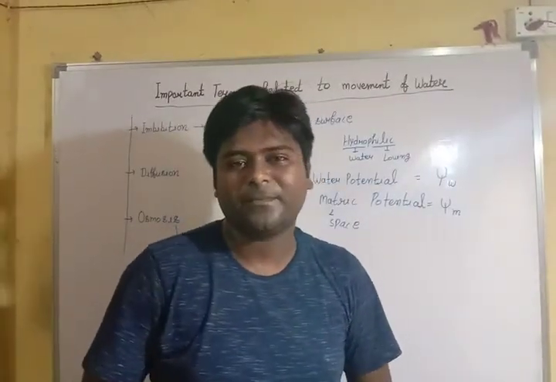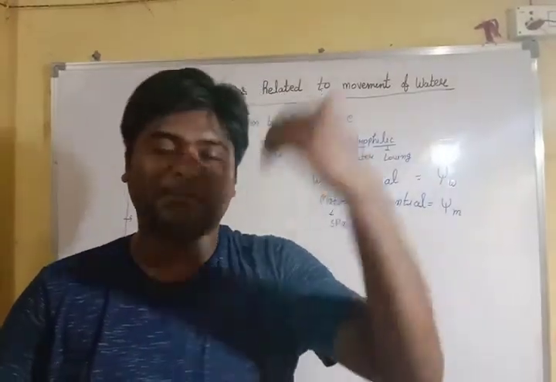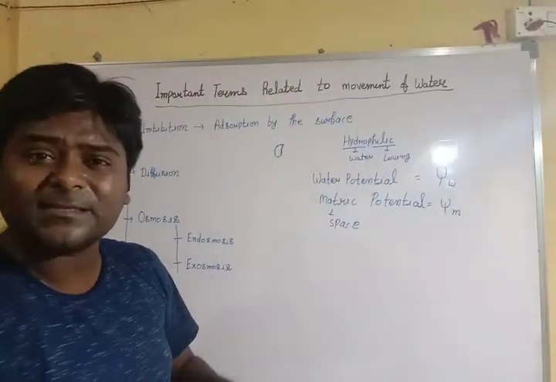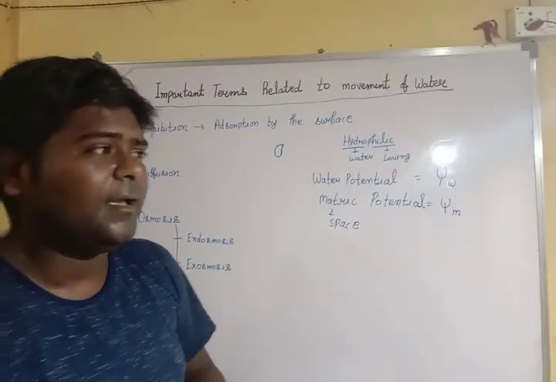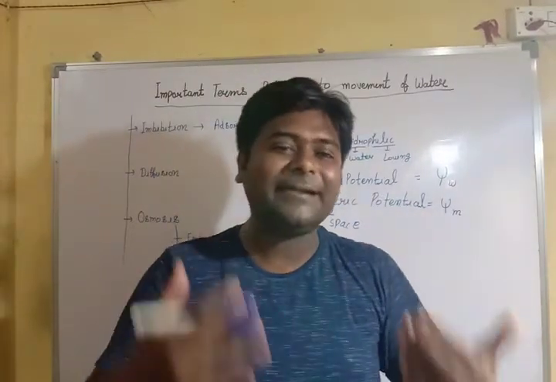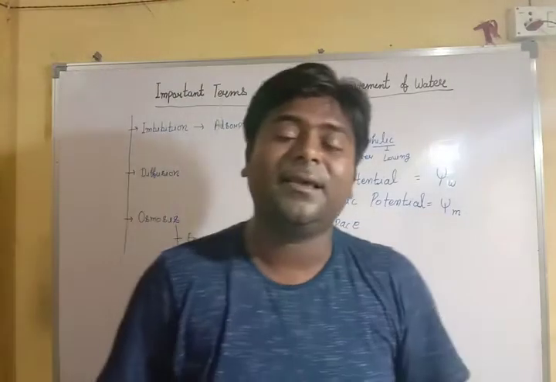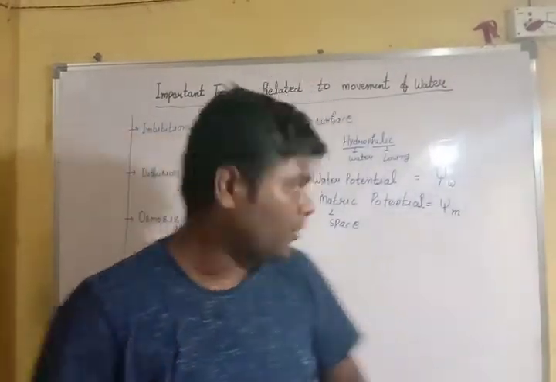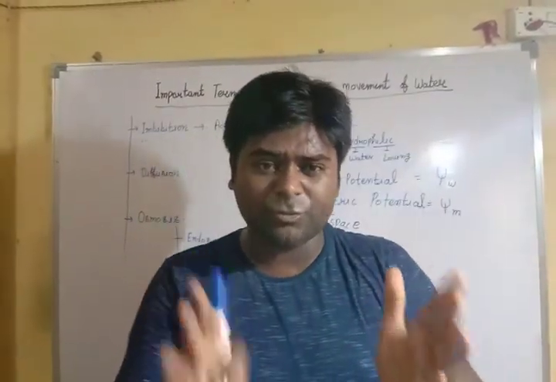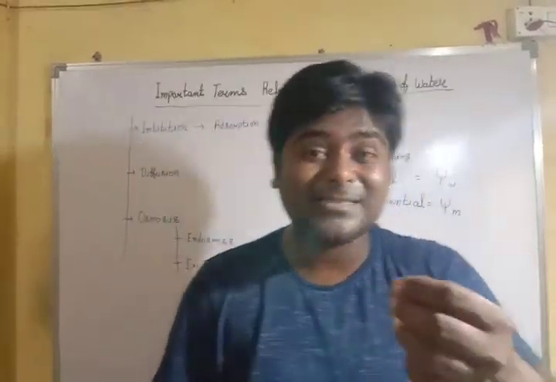When there is a space inside the heart, then a person can come inside the heart, and then we have the feeling of love. So when there is no space, there is no entry. It's common. And some people have too much space in the heart, they can have many entries. So matric potential tells about the space where water can enter. Okay everyone? And water potential tells about how water can move. So these two terms are very important to understand the intensity of imbibition.